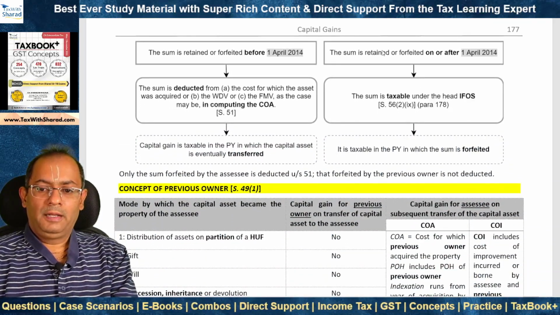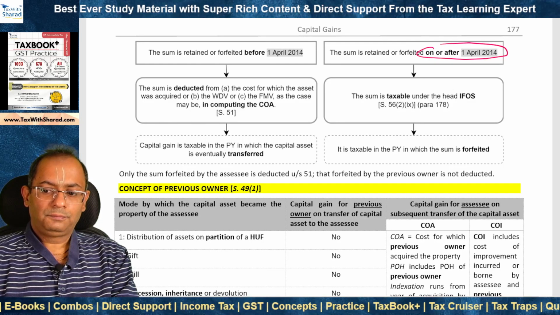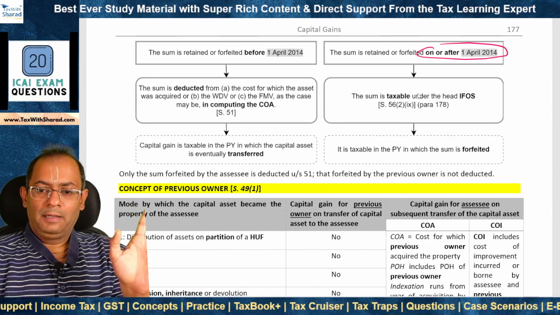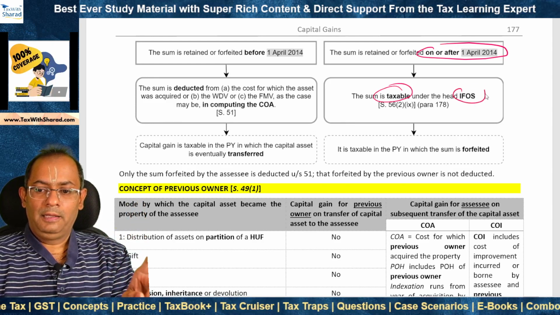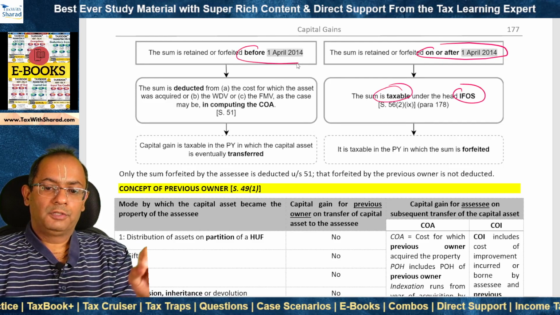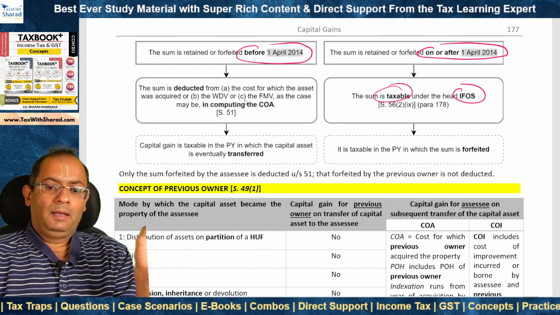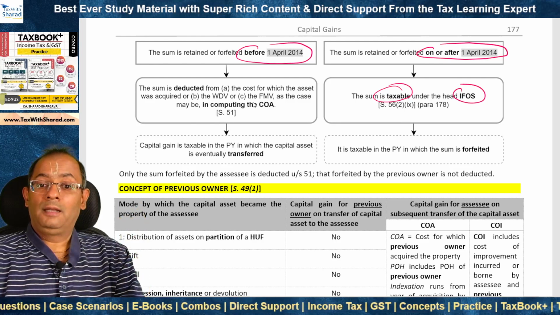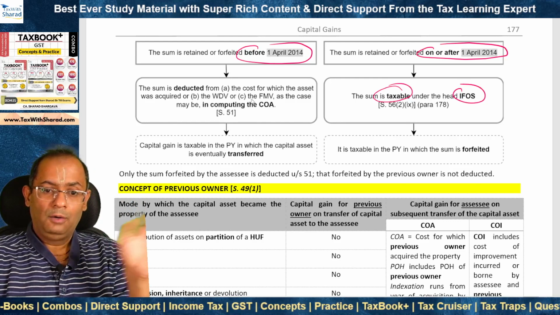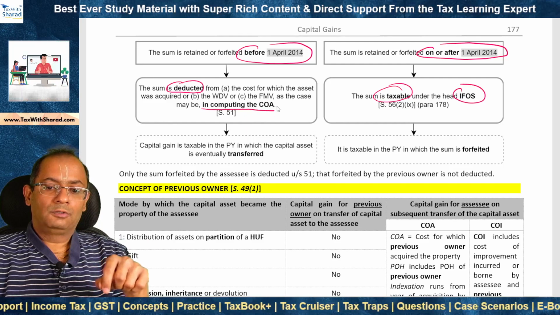Where the sum is retained or forfeited on or after 1st April 2014, it is not taxable as capital gain, but the sum is taxable under the head IFOS. But where the sum is retained or forfeited before 1st April 2014, then capital gain becomes relevant. And in that case, the sum is not directly taxable as capital gain, but is indirectly taxable as capital gain. How? The sum is deducted in computing the cost of acquisition.